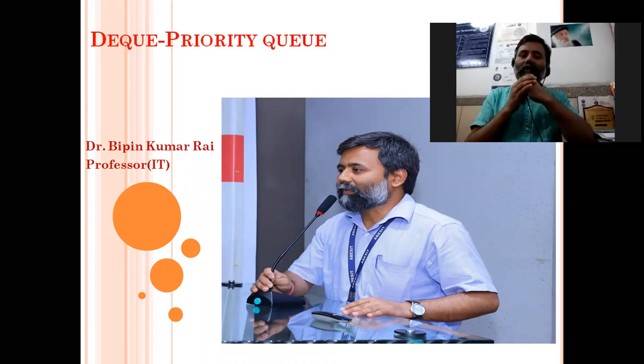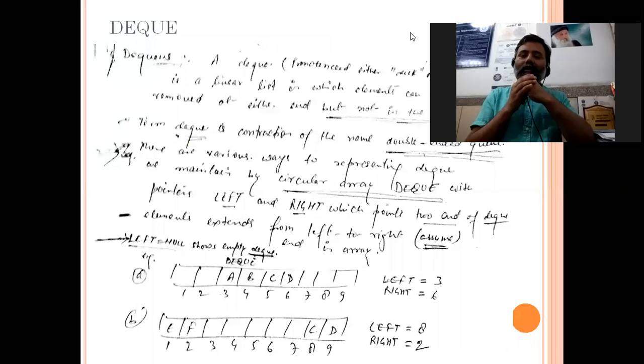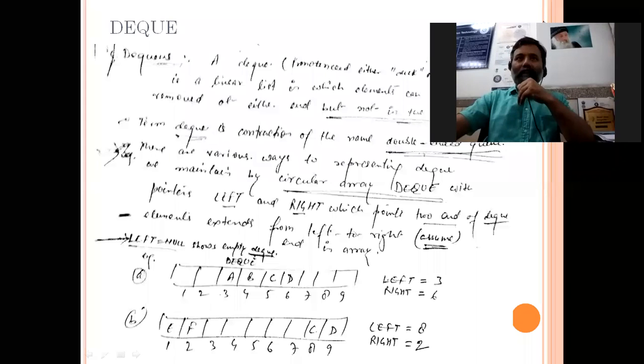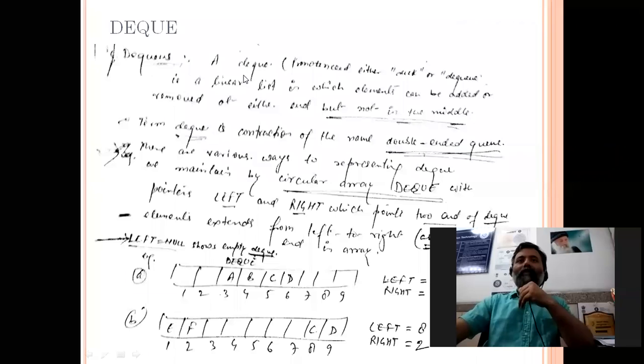Deque means it is a double-ended queue. DEQUE: D for double, E for ended, and QUE for queue. Now, what is the actual definition of this deque? We pronounce it as a deque and sometimes as a DQ also.